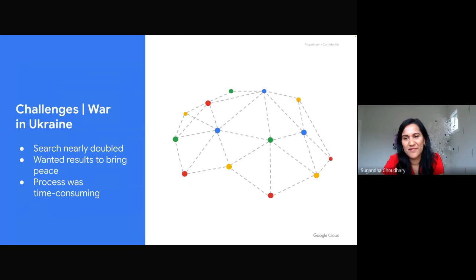Sure. I would love to see a demo of how you served your customers. Could we take a look at BigQuery ML Translate in action? Yeah, let's do it. All right.